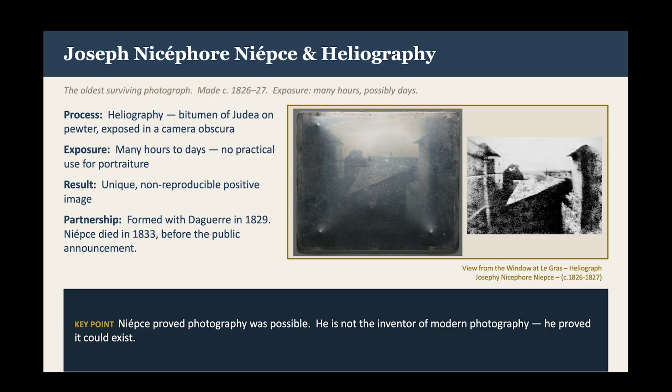So this heliography, which literally means sun writing, was not very practical for what a lot of people would want to use this for later on. The exposure time took many hours to many days, which made things like portraiture completely impossible. And the result of this was a unique, non-reproducible positive image that had very limited tonal range.